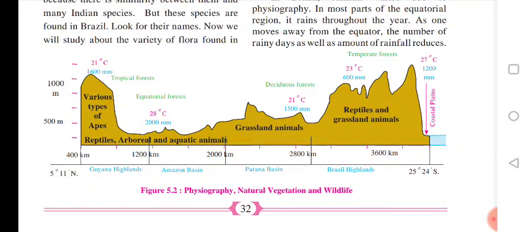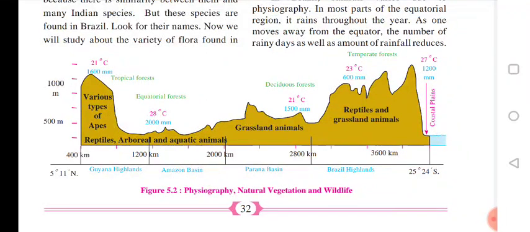Where the temperature is 23 degrees Celsius, rainfall is 600 millimeters. At 21 degrees Celsius, about 1500 millimeters of rainfall falls in such an area.